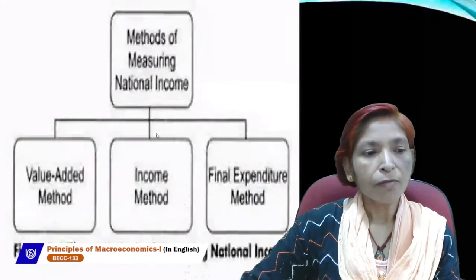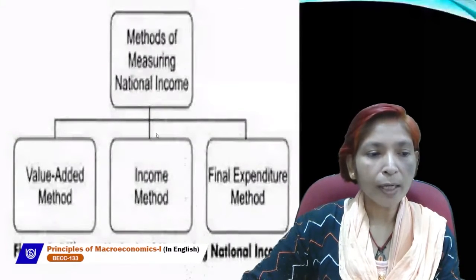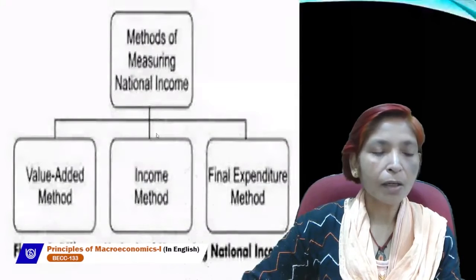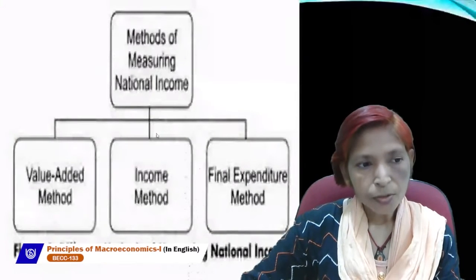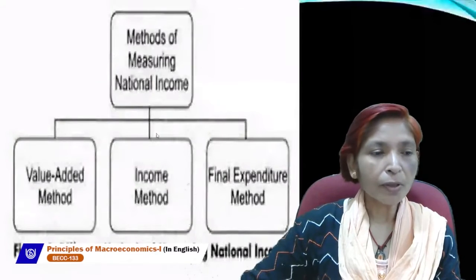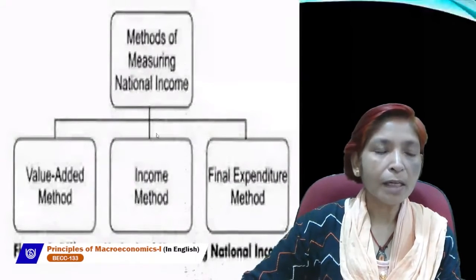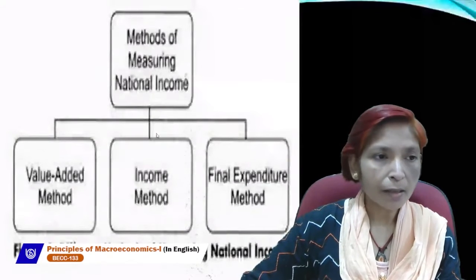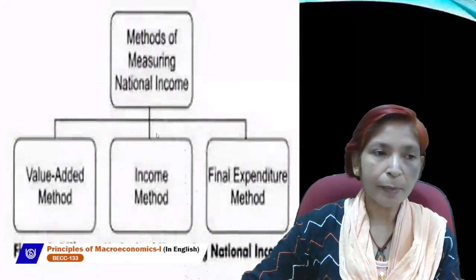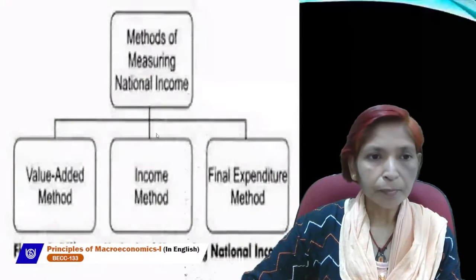And change in value of stock is the difference between closing stock and opening stock. So these four things are very necessary to add while estimating GDP by the expenditure method.